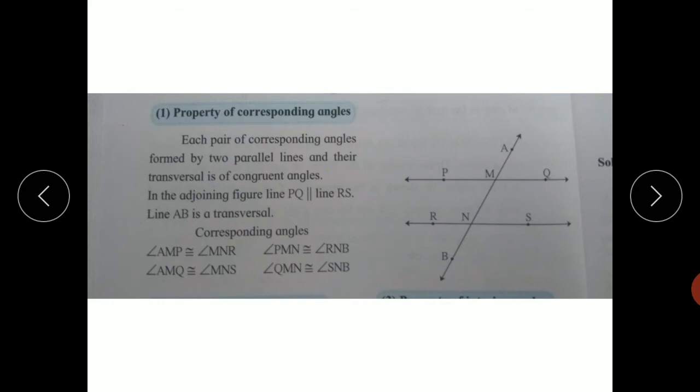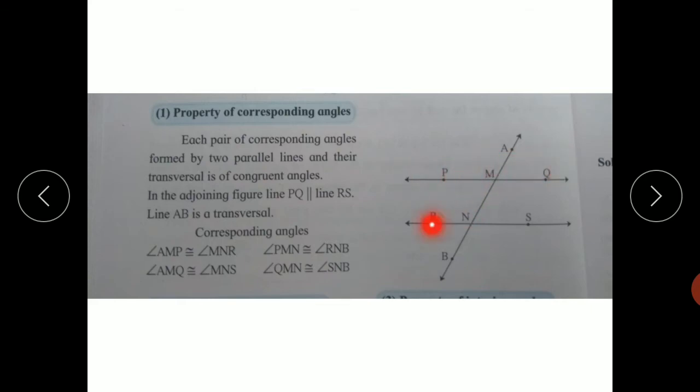Now, what is the property of corresponding angles? Each pair of corresponding angles formed by two parallel lines and their transversal is of congruent angles. In the adjoining figure, line PQ is parallel to line RS, line AB is a transversal, and each pair of corresponding angles is congruent. That is, angle AMP is congruent with angle MNR. These two angles are congruent.